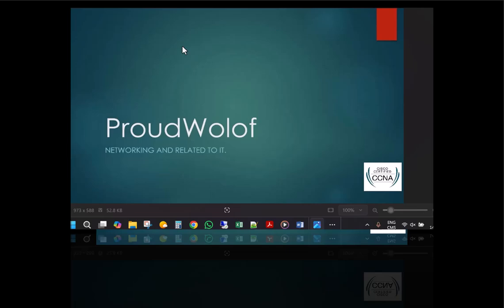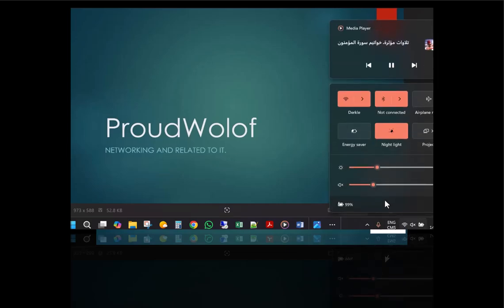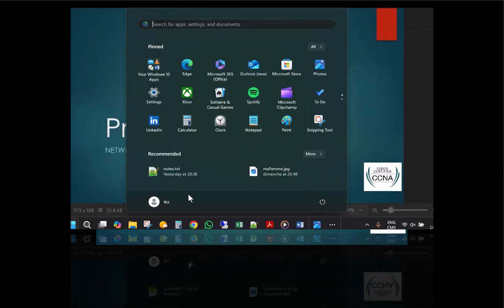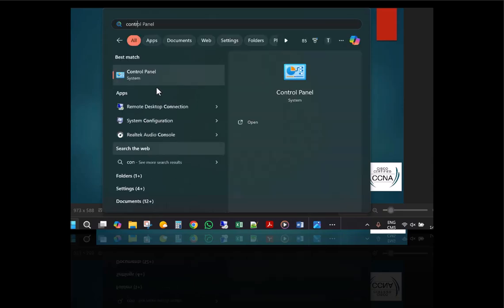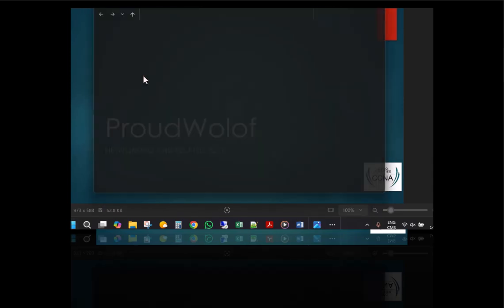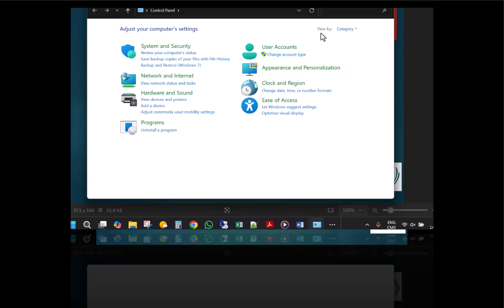In this video, we'll see how to fix the sound issue. If you cannot hear anything in your headset because it's on mute and adjusting the volume doesn't help, open the control panel by opening the start menu and typing control panel, and open the view by drop down menu and select large icon.